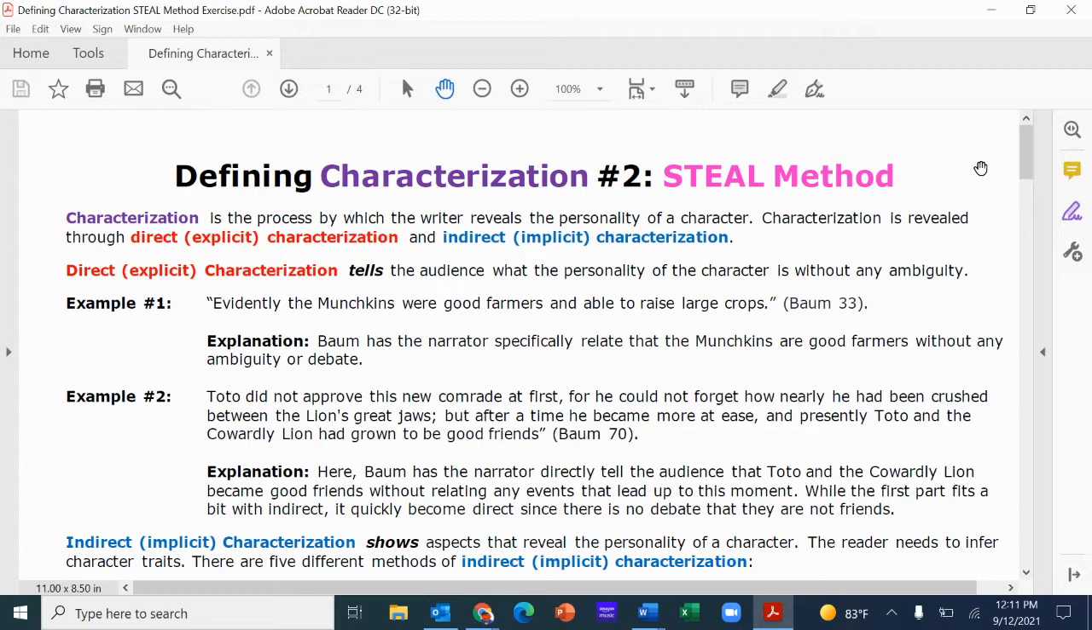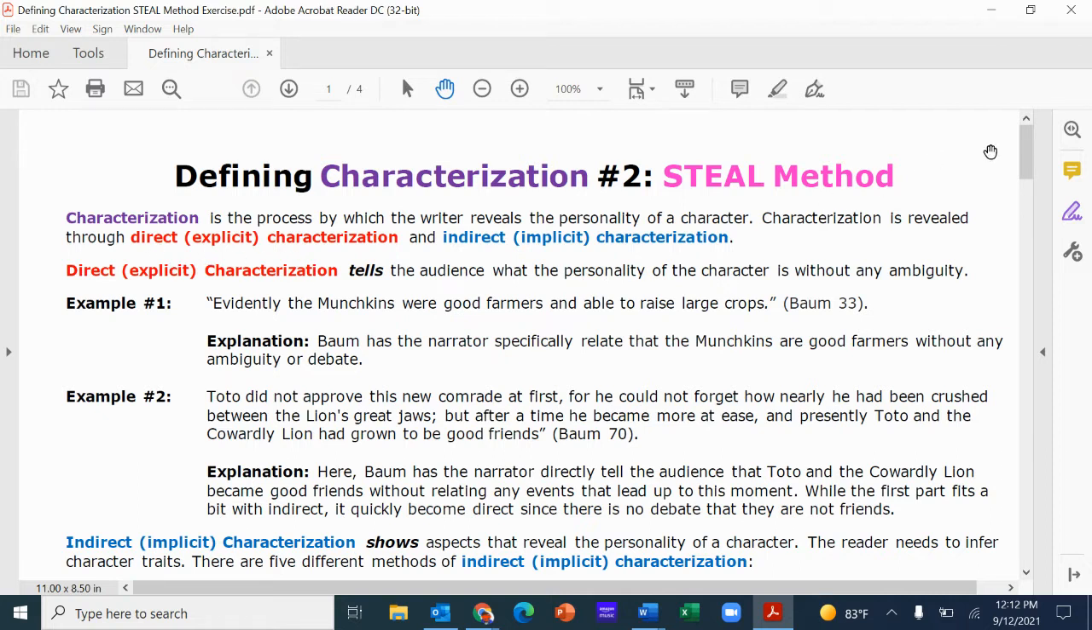Hello, everyone. Just a little explanation in terms of how we analyze characterizations. We had the little assignment about the foil character. Another crucial way that we analyze characterization is through this STEELE method, and it's direct characterization and indirect characterization. You'll also hear explicit or implicit. They mean the same thing. Indirect and implicit characterization are the same. Direct and explicit are the same.